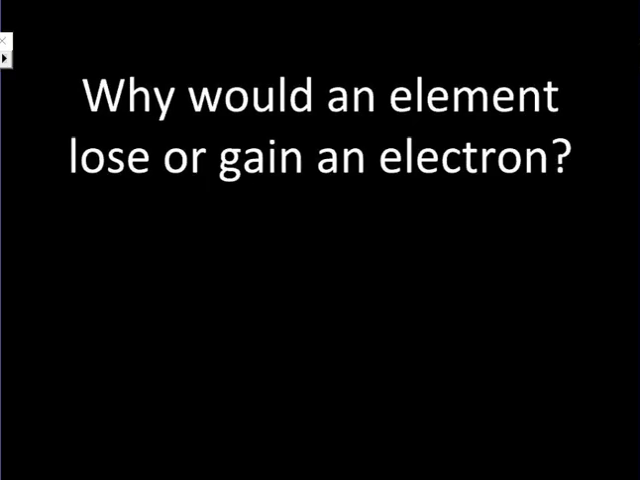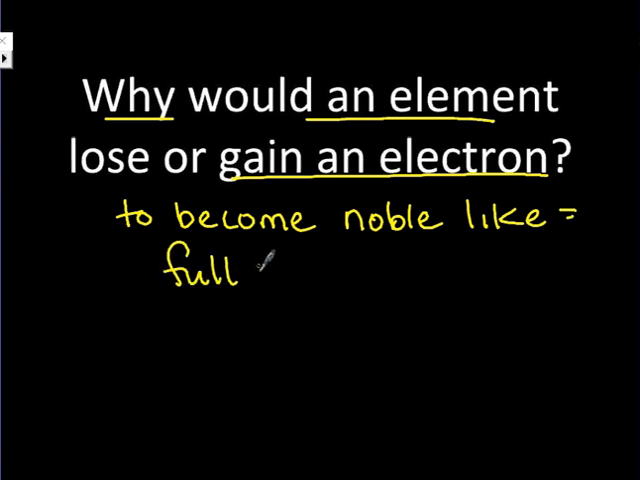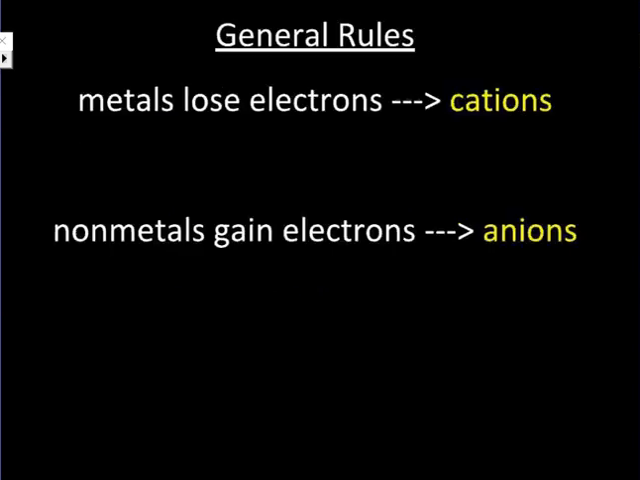Well, so why would an element gain or lose electrons? To become noble-like. Because we all want to be like nobility. So that means equals a full valence or outermost shell. And remember, there are rules for what each shell has in terms of how many it can fit and whether it's full. In general, metals will lose electrons becoming cations.